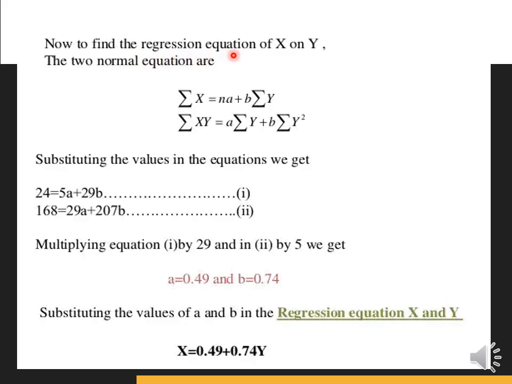Now to find the regression equation of x on y, the normal equations are taken as summation x = na + b summation y, and summation xy = a summation y + b summation y square. Now we substitute the values and get equations 1 and 2. To simplify, we multiply the first equation by 29 and the second equation by 5. We get a = 0.49 and b = 0.74. Substituting the values of a and b in the regression equation of x on y, we get x = 0.49 + 0.74y.